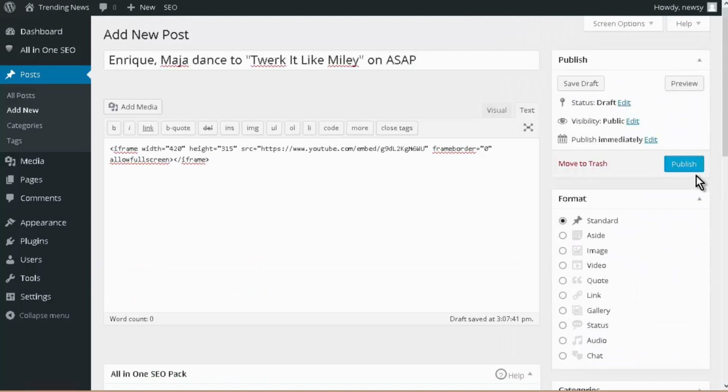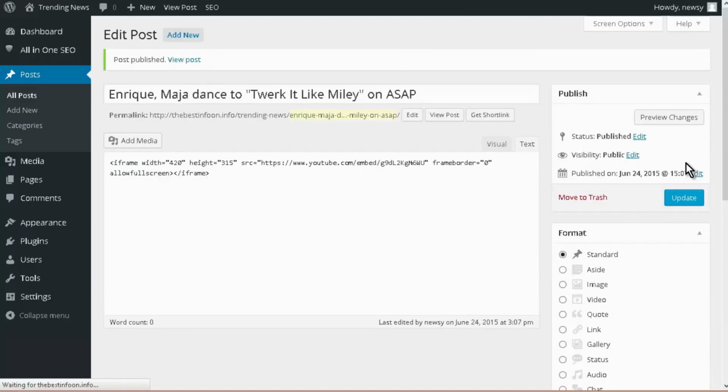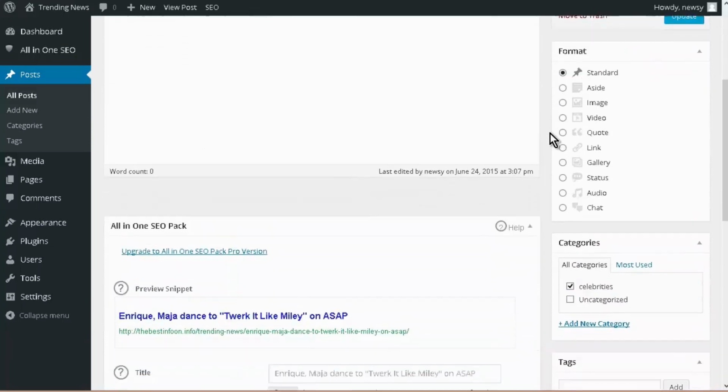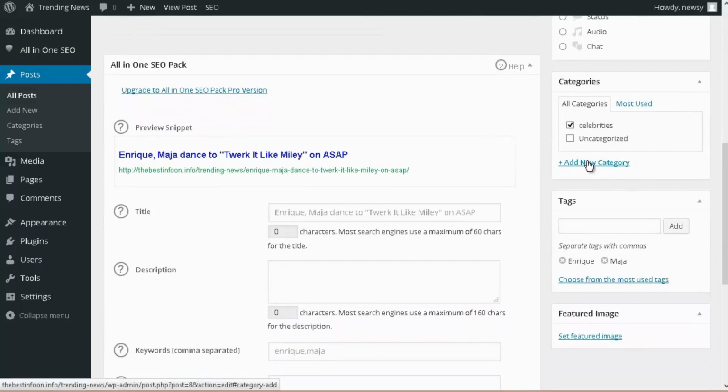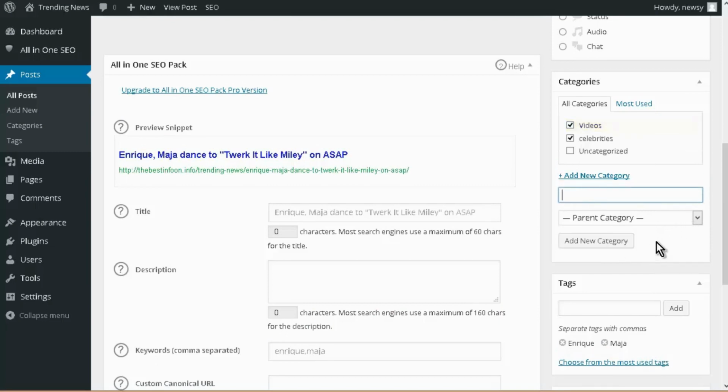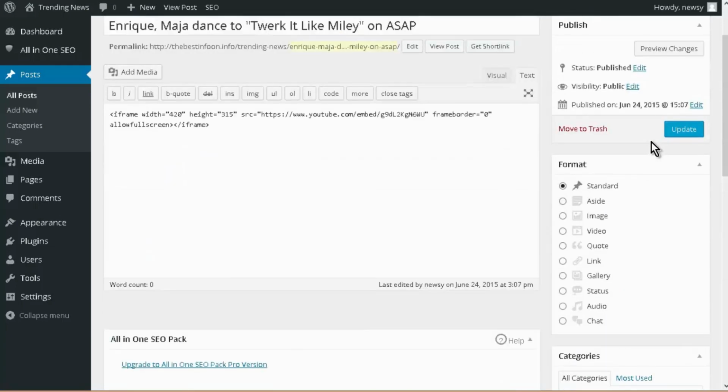And then we're going to publish. Now we could also add a category to it called videos. So let's add a new category and call it video or videos. Okay, and let's just update.